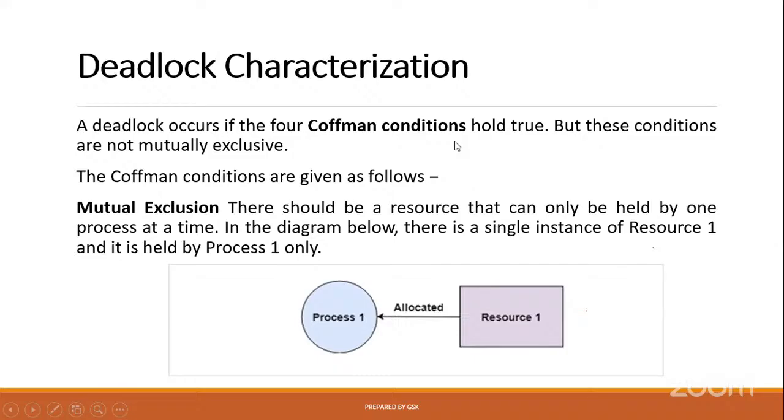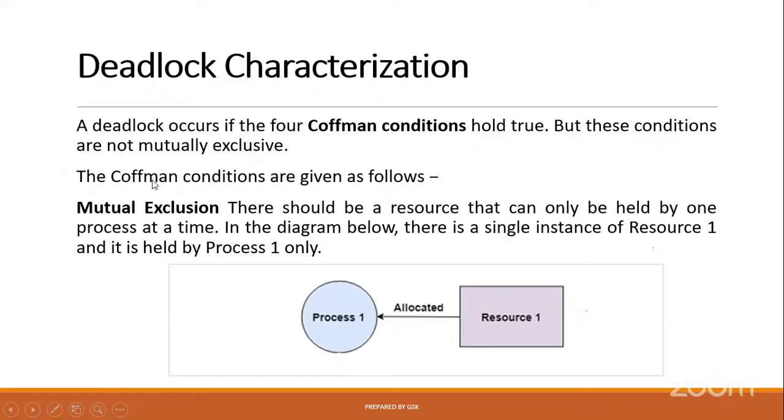Remember, the properties or characteristics or conditions we need to consider for the occurrence of deadlock are called Coffman conditions. Whenever these four conditions hold true, deadlock occurs, and these conditions are not mutually exclusive.